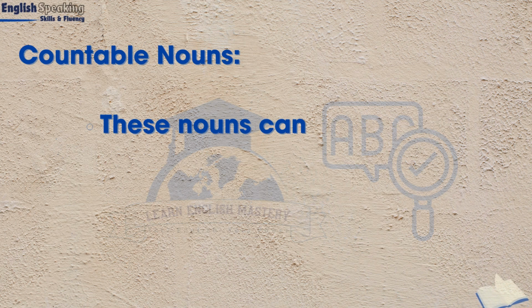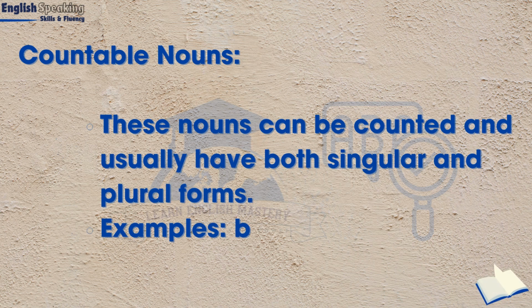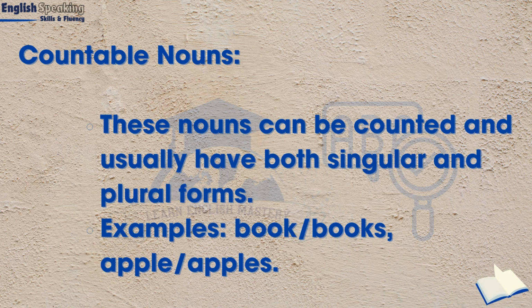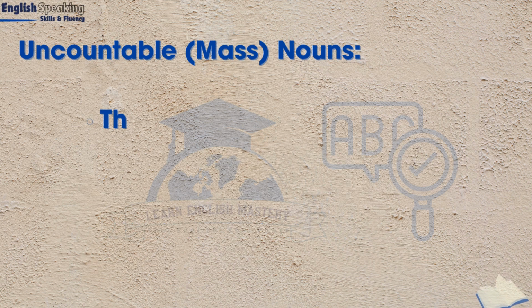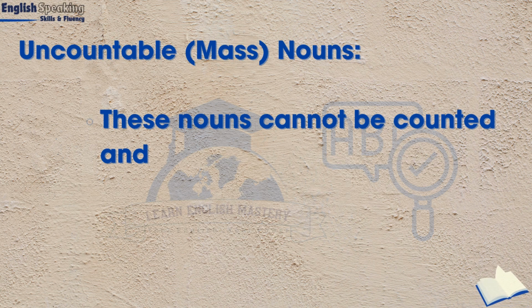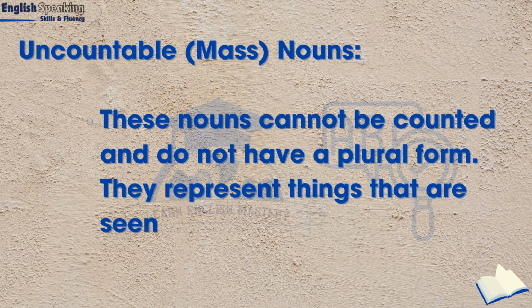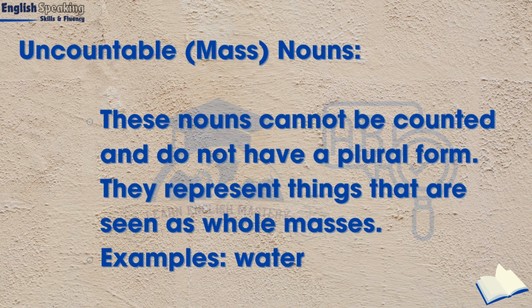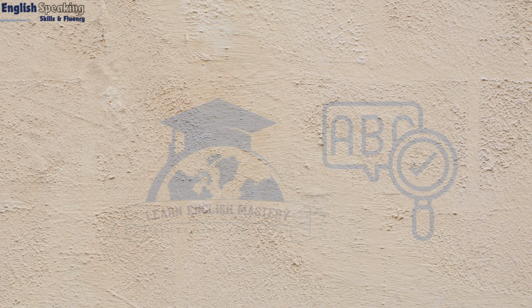Countable nouns. These nouns can be counted and usually have both singular and plural forms. Examples: book/books, apple/apples. Uncountable, mass, nouns. These nouns cannot be counted and do not have a plural form. They represent things that are seen as whole masses. Examples: water, rice, information.